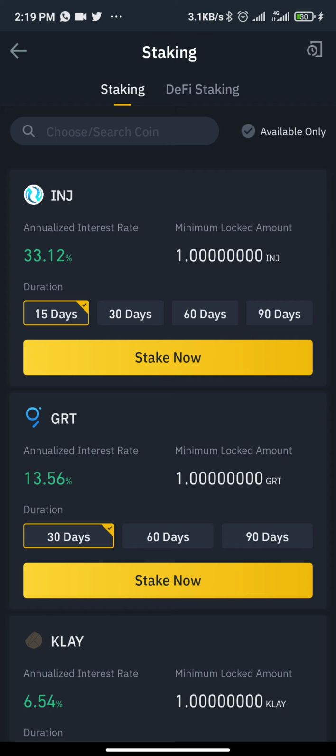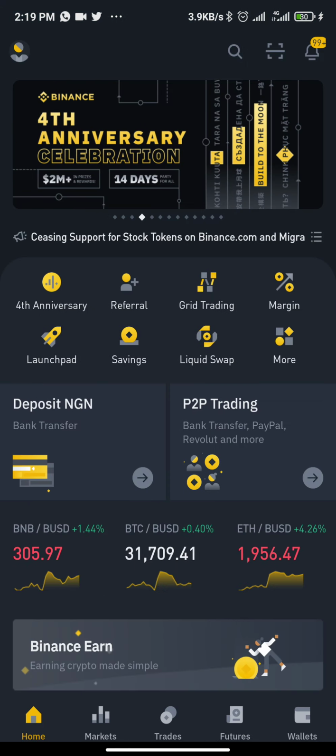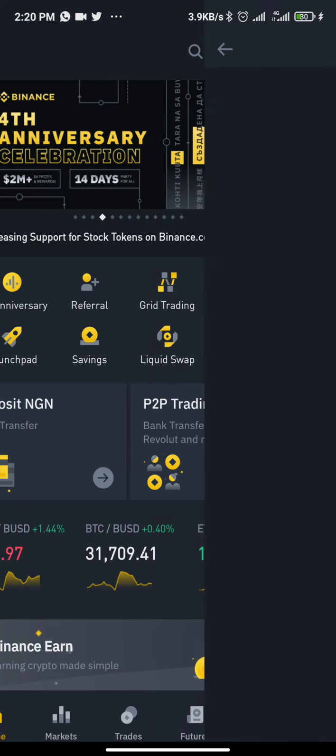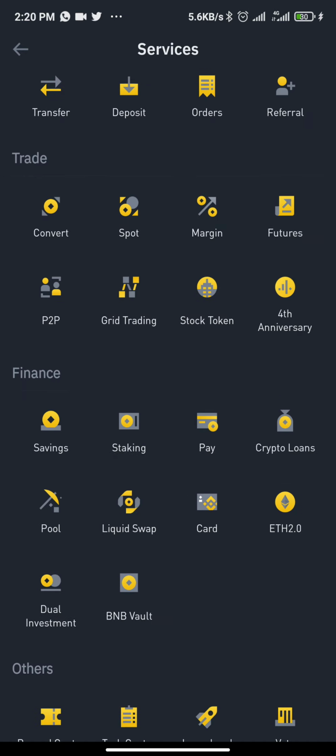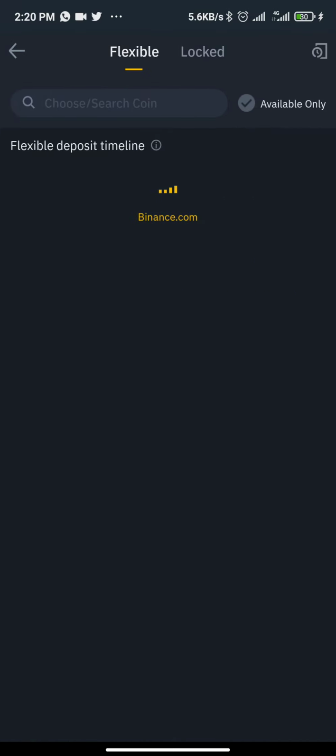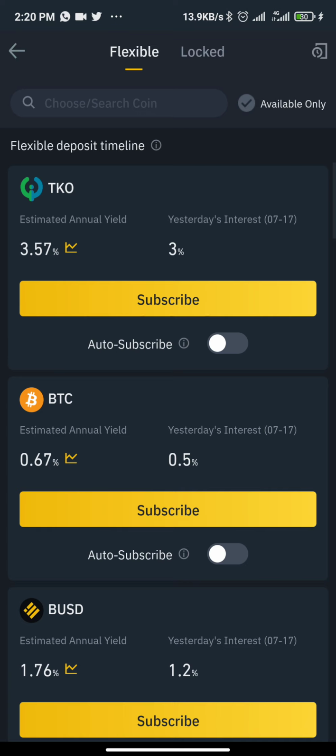So that's for that. Now for the other one, just click on More. Do you understand? Under Finance, you click on Savings. This savings is just like saving your money, but it's not exactly that. You are lending money to Binance. All those crypto loans you see Binance giving out to people are funded by people who have saved money with Binance.